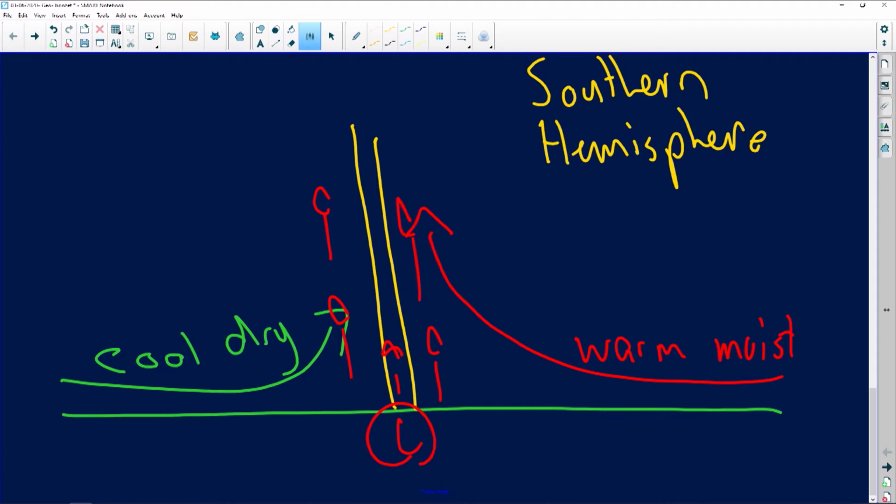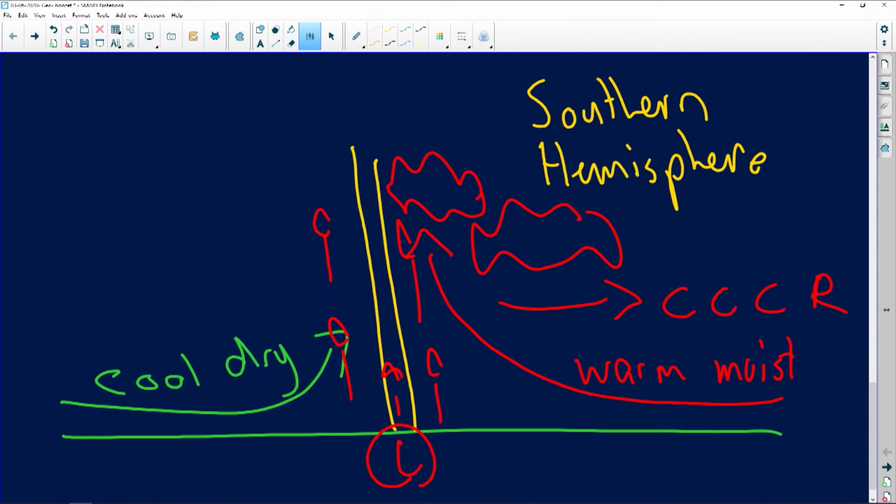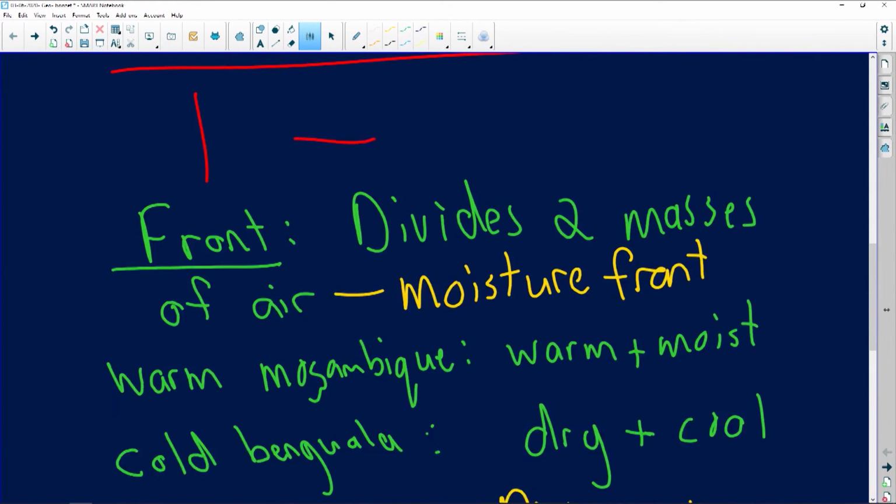Why is it rising? Because we experience summer. Now as the air rises, remember the cool, dry air is heavier, it's more dense, the warm, moist air is lighter. So what are we going to experience on the side of the warm, moist air? We're going to experience lots of cloud formation because the air is going to cool, condense, form cloud, and eventually rain. So this is basically what happens over here.